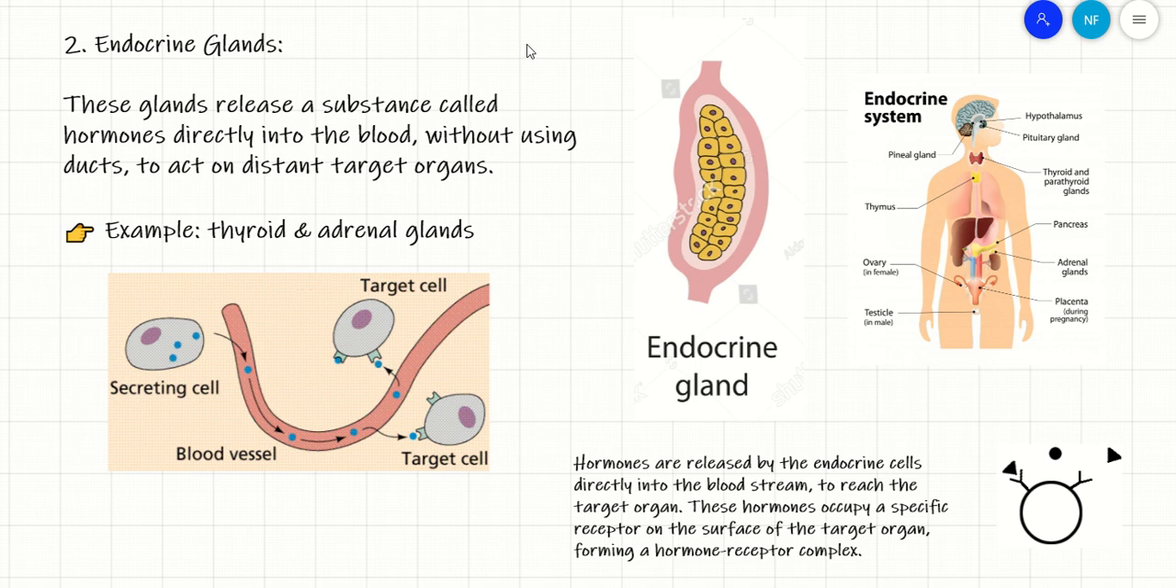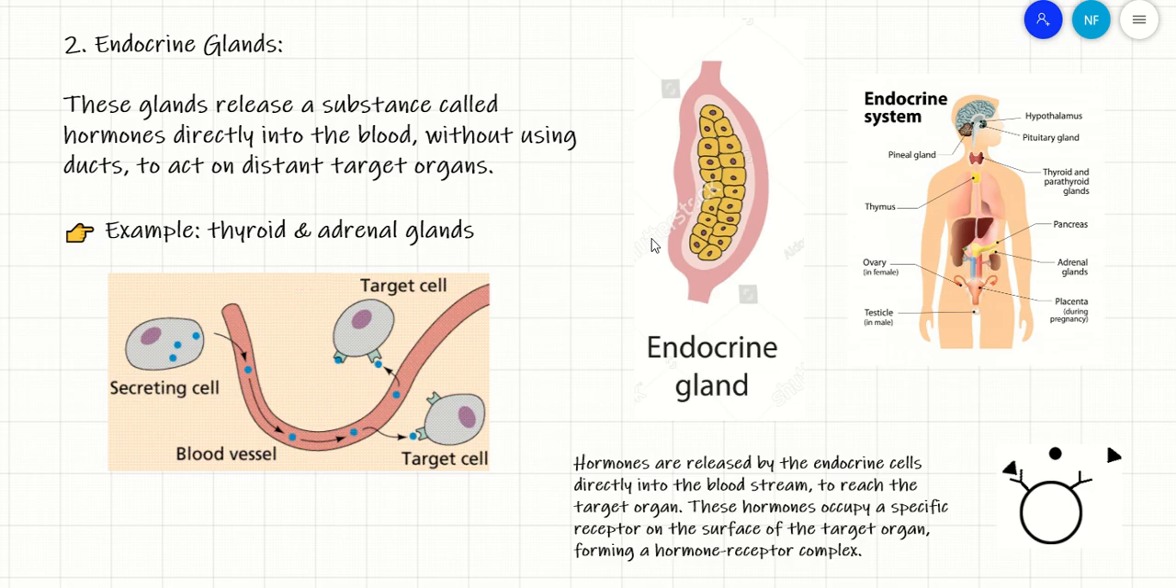The second type of glands in our bodies is called the endocrine gland. Endocrine glands, these glands release a substance. This substance this time is called hormones, and these hormones are directly released into the bloodstream without using a duct, for acting on distant target organs. Yani they are acting on organs that are far away from the initial gland that is secreting the hormone. So, very important to differentiate between exocrine and endocrine gland. That's why we will be having a comparative table between them.